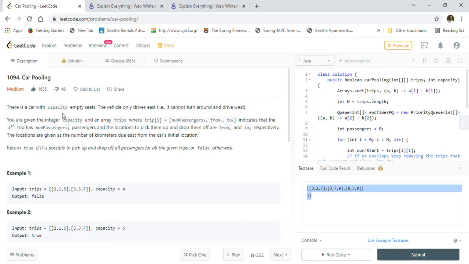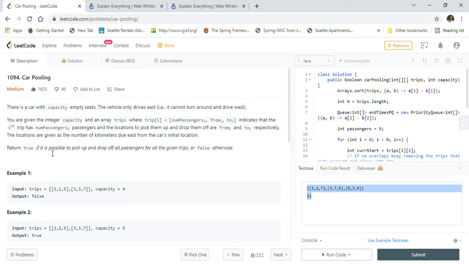Let's go through the problem statement for the carpooling problem. There is a car with capacity empty seats. The vehicle only drives east, so it cannot turn around and drive west. You are given an integer capacity and an array trips where trips[i] is the number of passengers, from, and to, indicating that the ith trip has numPassengers passengers, and the locations to pick them up and drop them off are from and to respectively.